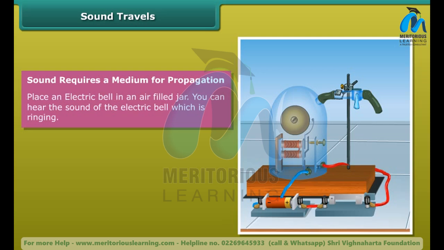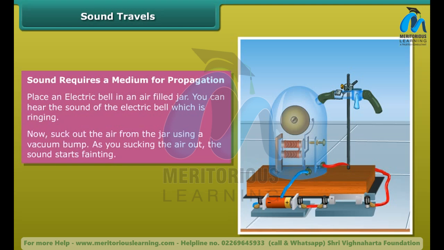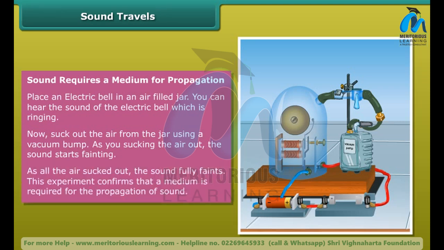Place an electric bell in an air-filled jar. You can hear the sound of the electric bell which is ringing. Now suck out the air from the jar using the vacuum pump. As you suck the air out, the sound starts fading. As all the air is sucked out, the sound fully fades. This experiment confirms that a medium is required for the propagation of sound.